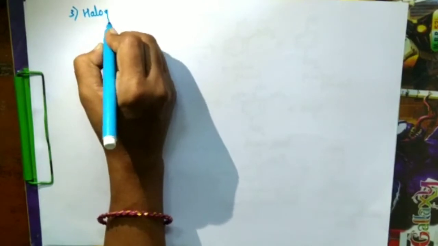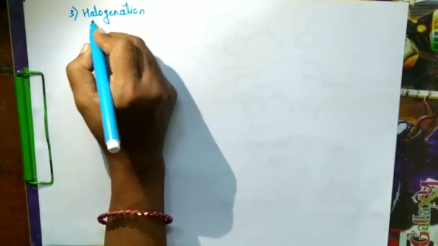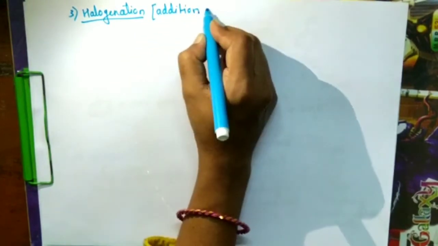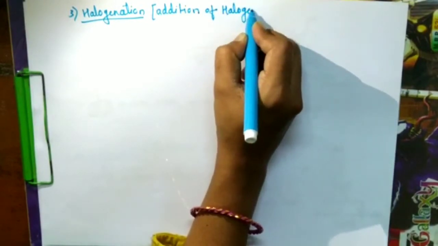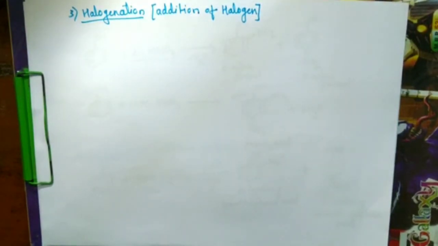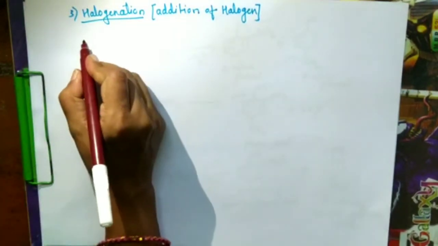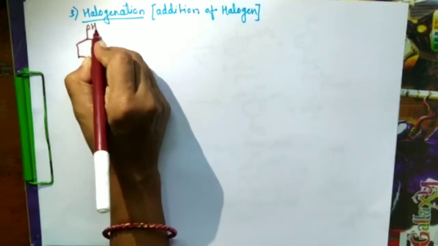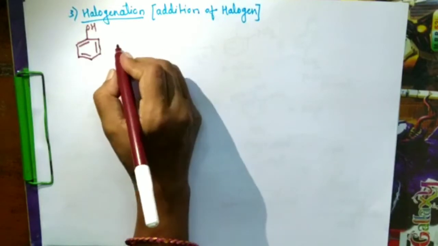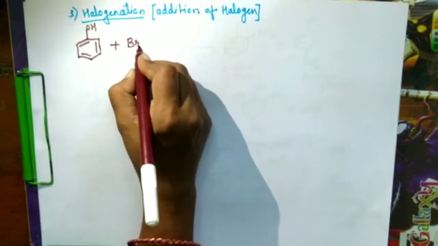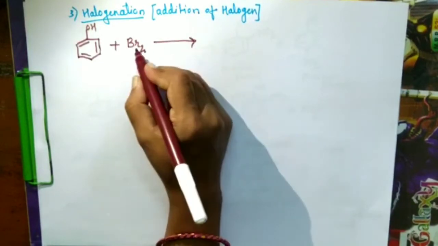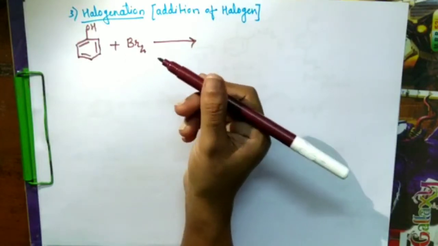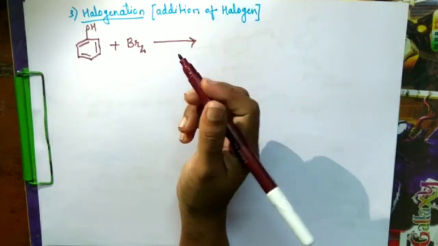The next reaction is halogenation of phenol, that is addition of halogen. In halogenation, X2 may be Br2 for bromination or Cl2 for chlorination.